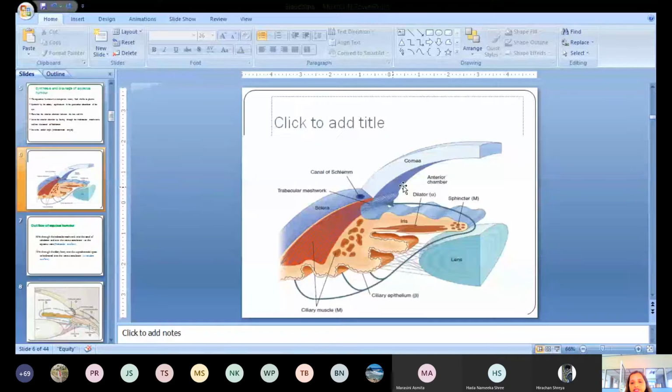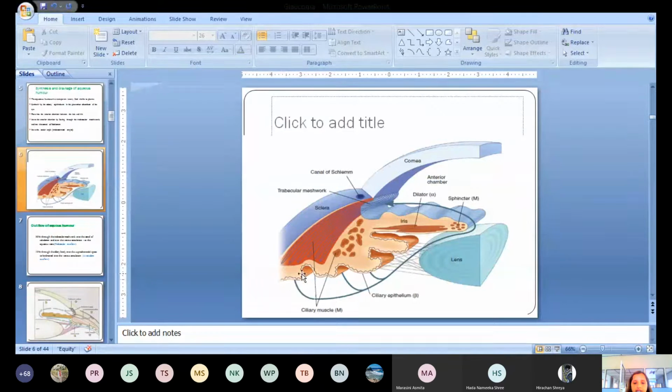So in the eye we have the anterior chamber, above the iris muscle, and below the iris muscles there is the posterior chamber. Always the aqueous humor is produced or synthesized in the posterior chamber. Here, these are the iris muscles, and this is the suspensory ligament. This is the lens, this is the sclera, and this is the cornea. This is the anterior chamber, and this is the posterior chamber.